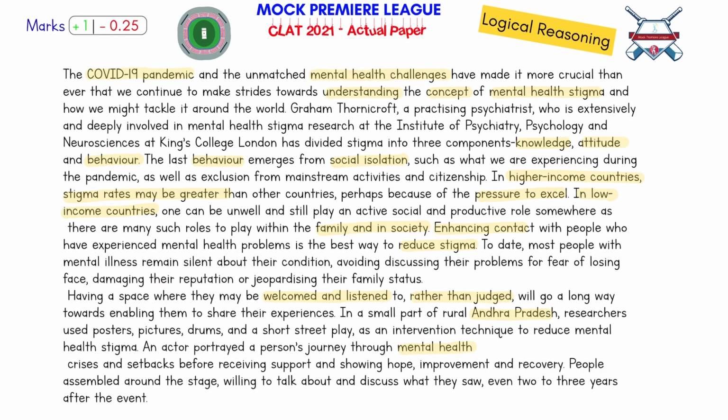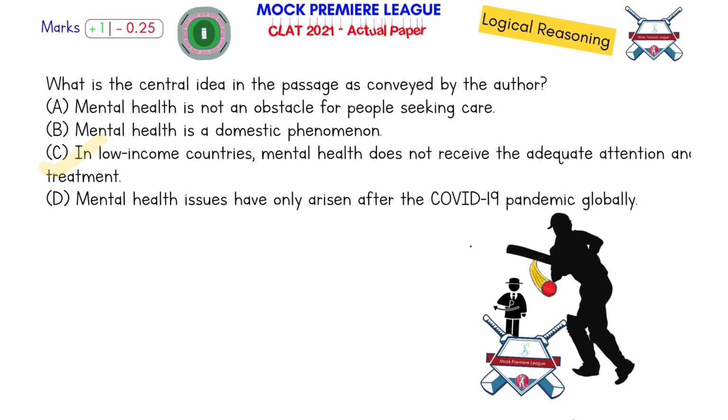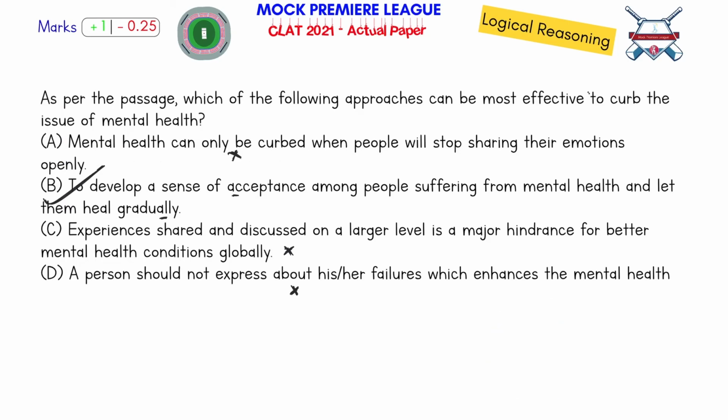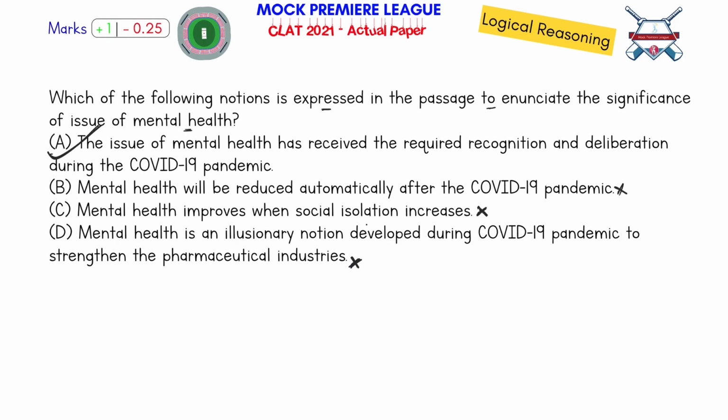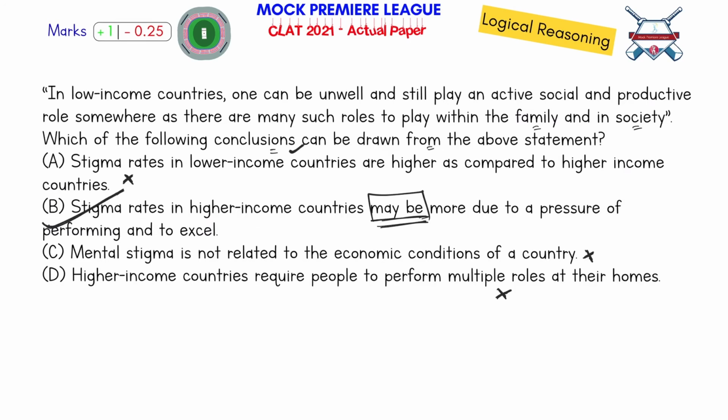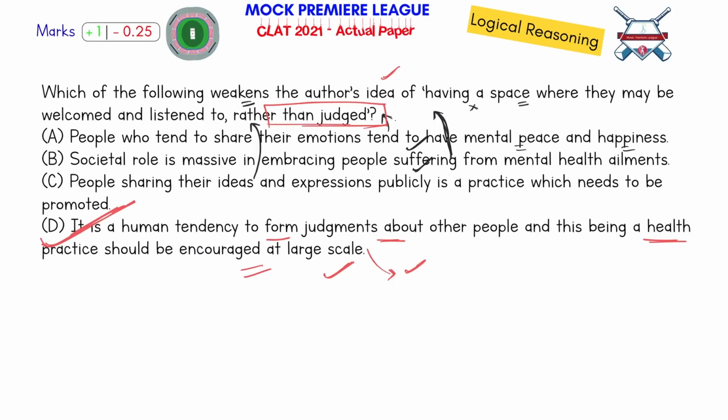I would have put this for a 6 as well, but 6 or 4 is where you can keep this. It's easier to understand. The options here are not very difficult to comprehend. Once you understand the passage, once you know how to eliminate the options, once you know the meaning of conclusions and arguments, you should easily solve such a passage. So I would hit a 6 or a 4 on this ball.